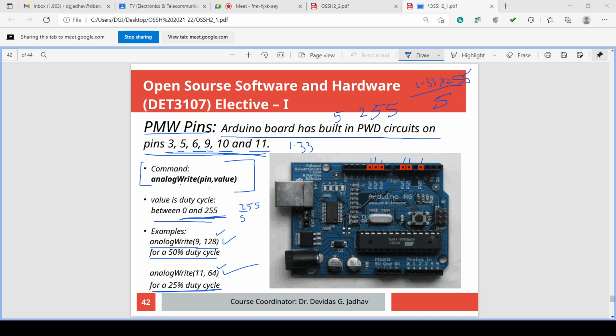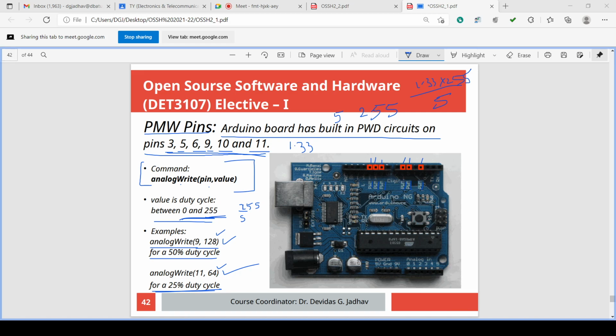So we have to give the integer number. So 128, round it off. Then suppose we want to send 1.2 volt, multiplied by 51, you have to send the number 61. Then suppose we want to send 4.5 volt, multiplied by 51. It is 230, isn't it?